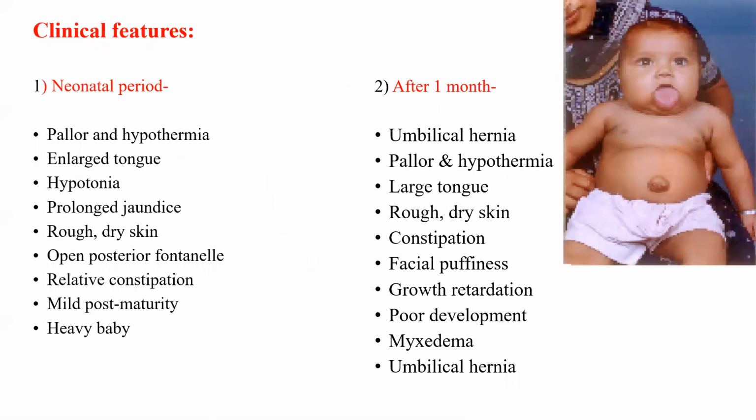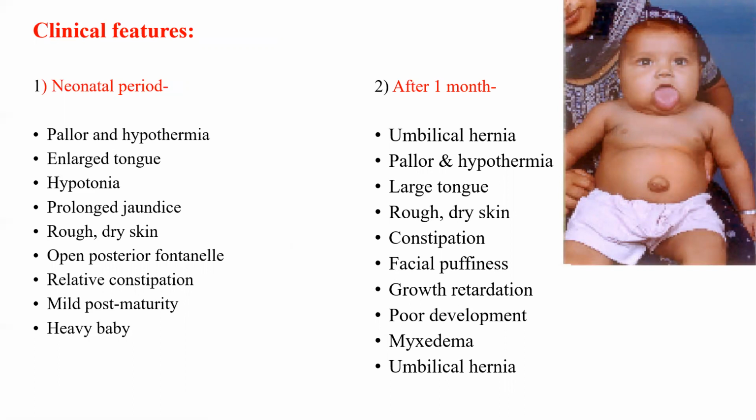Now, clinical features. Clinical features of hypothyroidism which is present at birth, that is congenital hypothyroidism, are very important because it is one form of mental retardation which you can prevent if you detect and treat properly.